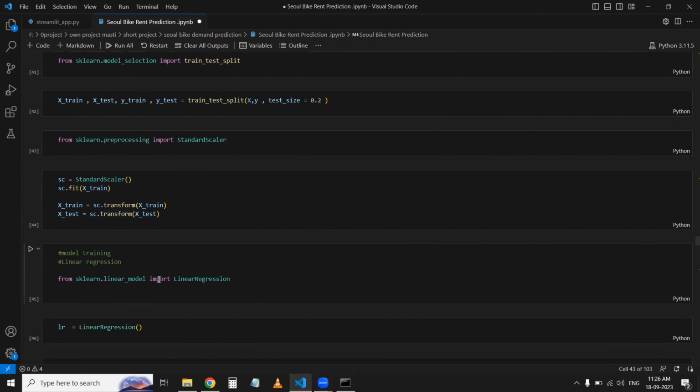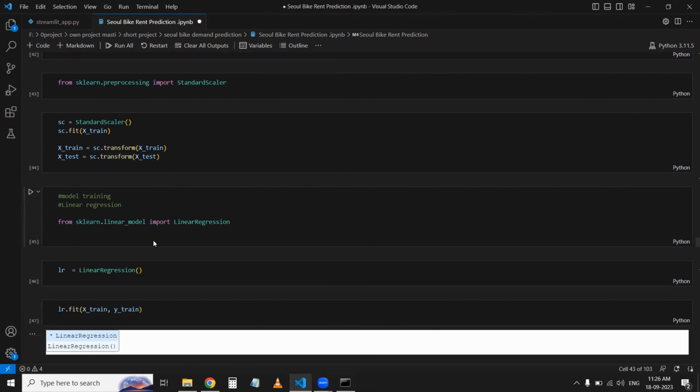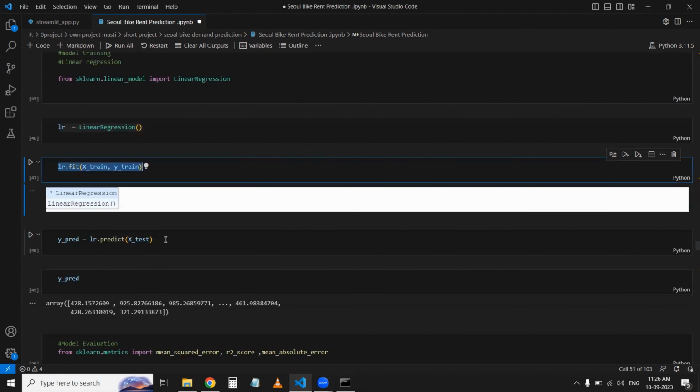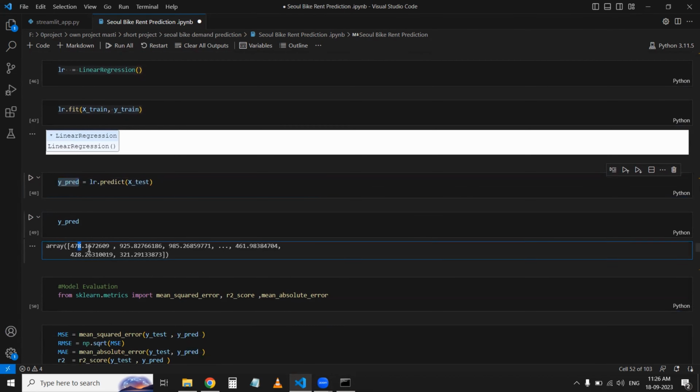I got the values. Then I imported linear regression, made a linear regression model, and fit it to my xtrain and ytrain. The result I have stored in ypred, and ypred is this one.